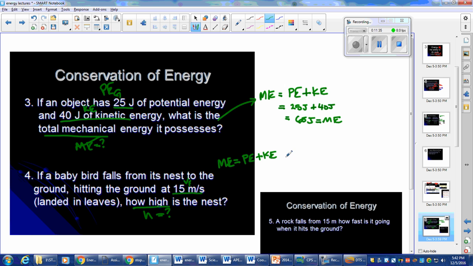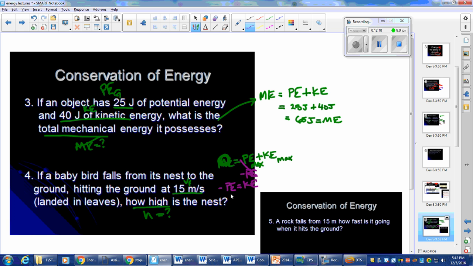I know that the kinetic energy max has to be equal to the potential energy max. And if these two are equal to one another, what are they going to add up to be? Well, they'll always add up to be a big fat 0, right? So if I want to solve for the height, which is going to be locked up in here in potential energy, I can subtract this to the other side, right? I can subtract this over here. So let's go ahead and do that. Minus my potential energy. So potential energy is equal to my kinetic energy, right?